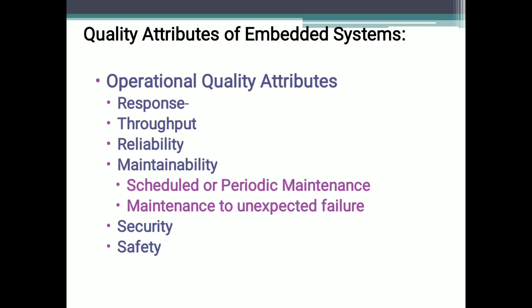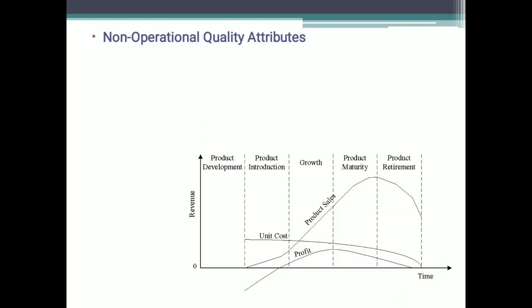Now we'll go to the second part of quality attributes of embedded systems, that is non-operational quality attributes. The quality attributes that need to be addressed for the product not on the basis of operational aspects are grouped under this category. The important quality attributes coming under this category are listed below. Okay, one by one we'll see. First one is testability and debuggability.